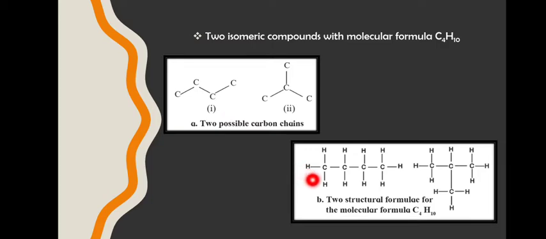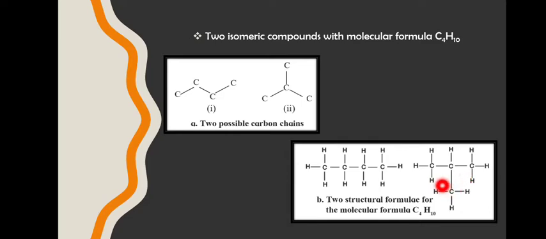So, two structural formulae for C4H10. This is C4H10. Let's see. 1, 2, 3, 4. Then 1, 2, 3, 4, 5, 6, 7, 8, 9, 10. Molecular formula is same. Here also you see 1, 2, 3, 4 carbons and 10 hydrogens.